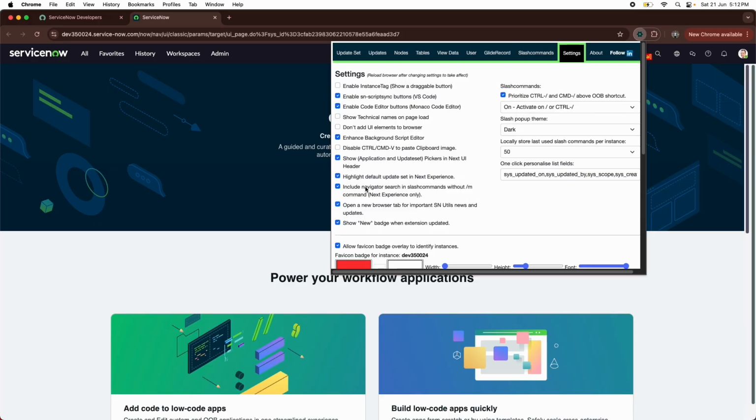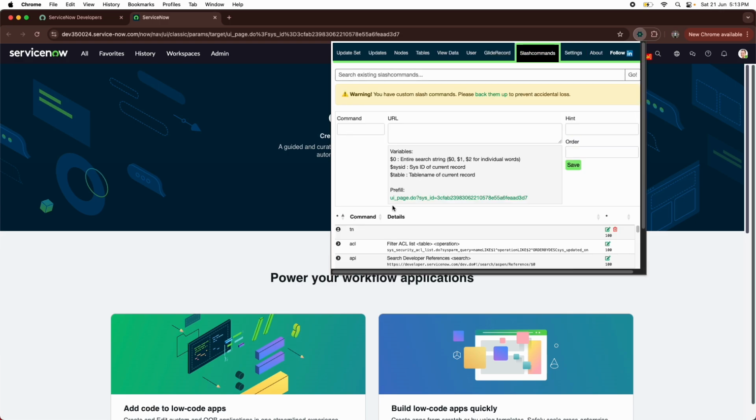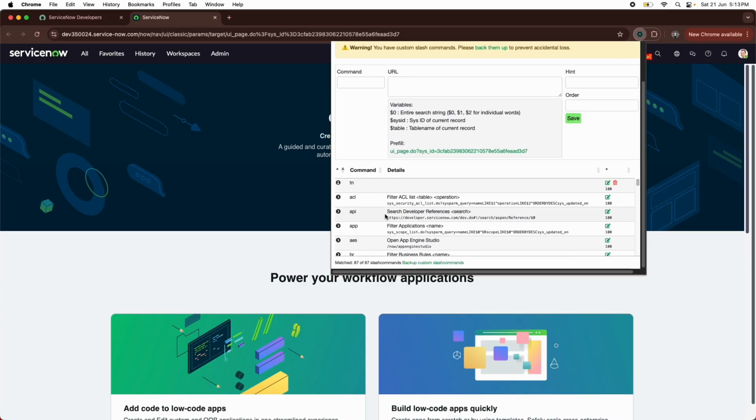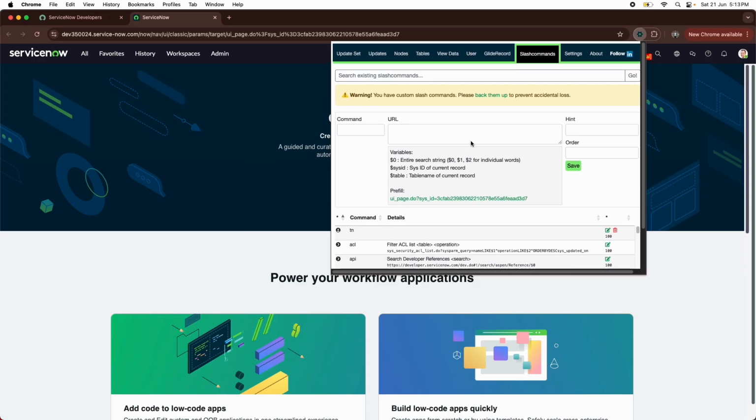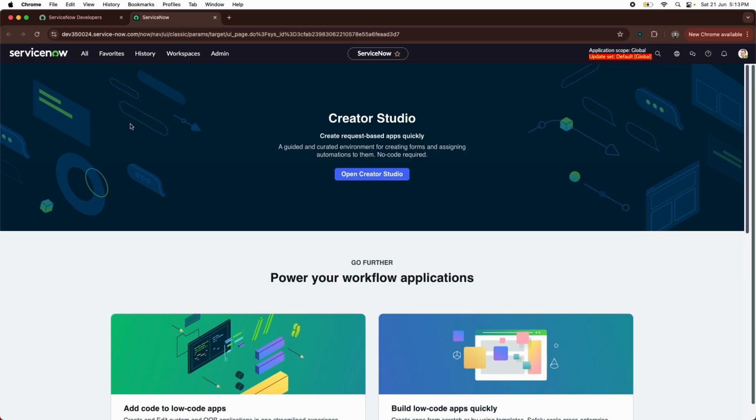I'm just showing you the settings part here. Locally you can store the last 50 slash commands. You can see these are the slash commands we are talking about. There are a lot of commands that we can use. A command doesn't mean a full query or a huge command. It's a very simple, small thing. You'll understand it when I show you. Here we have a few other things, but let's close this and see something practical.